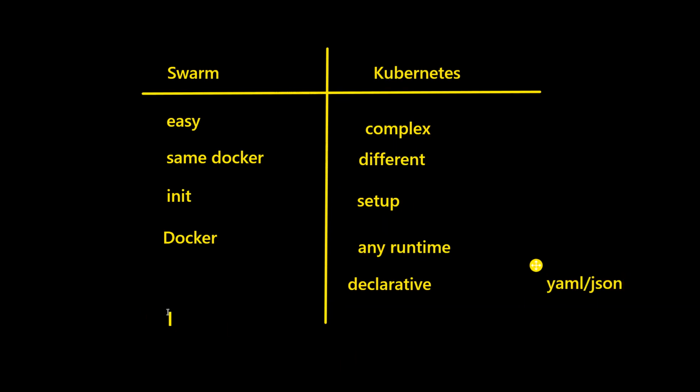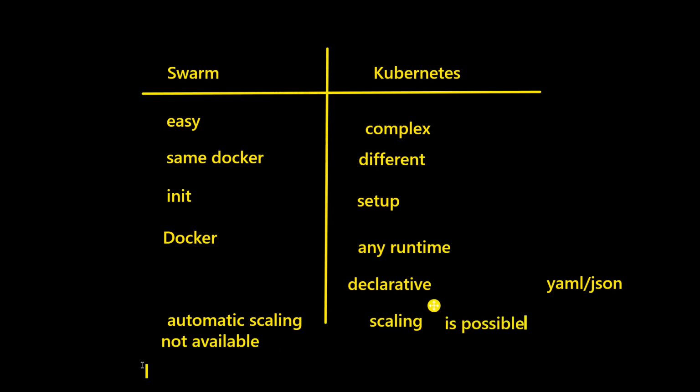And like I said, in Swarm you cannot do automatic scaling. You have to scale them by providing the number, but automatic scaling is possible here in Kubernetes. In Swarm, automatic scaling is not available and you may have to write additional scripts for it. Also, it can't promise zero downtime for applications, whereas Kubernetes can help you achieve zero downtime for applications. These are a few other differences.